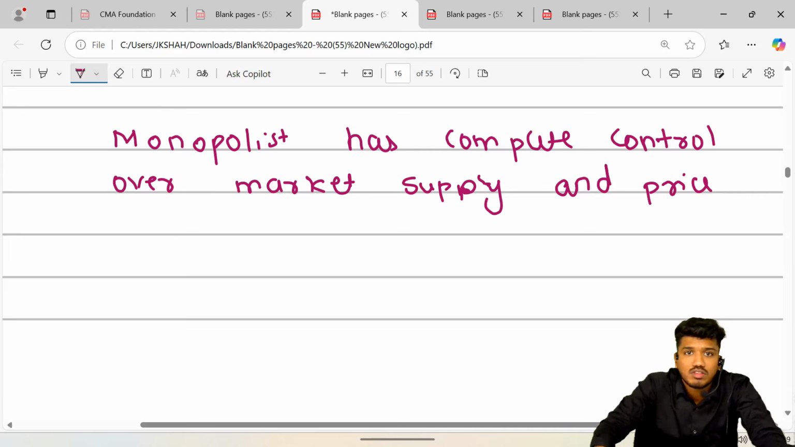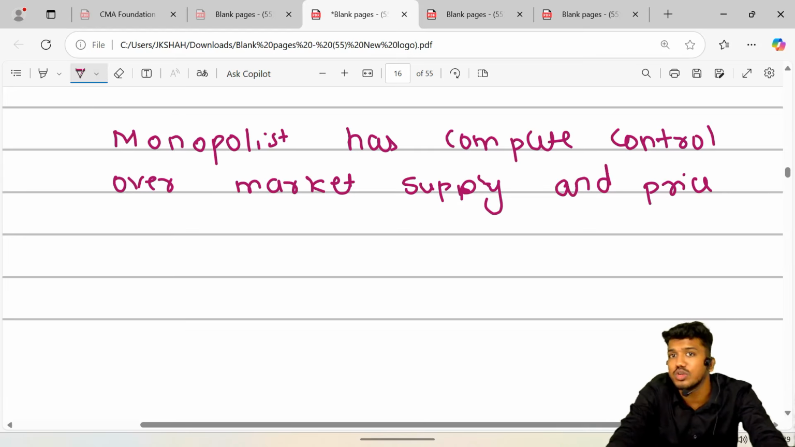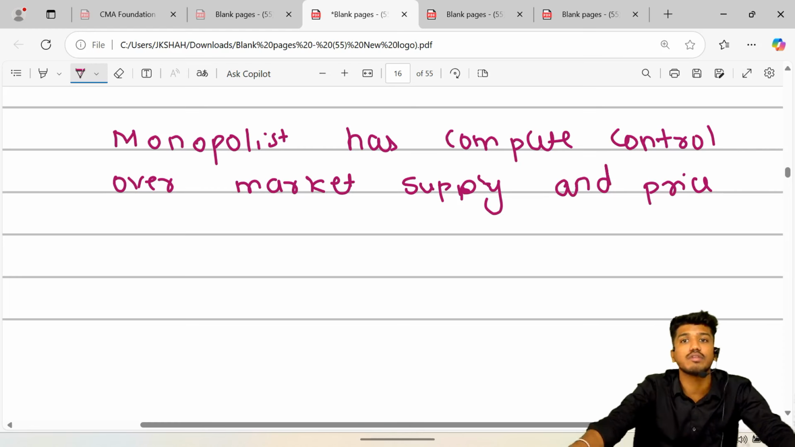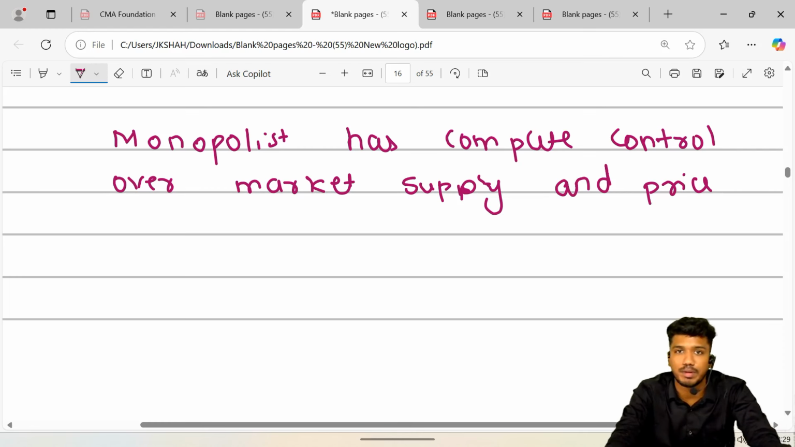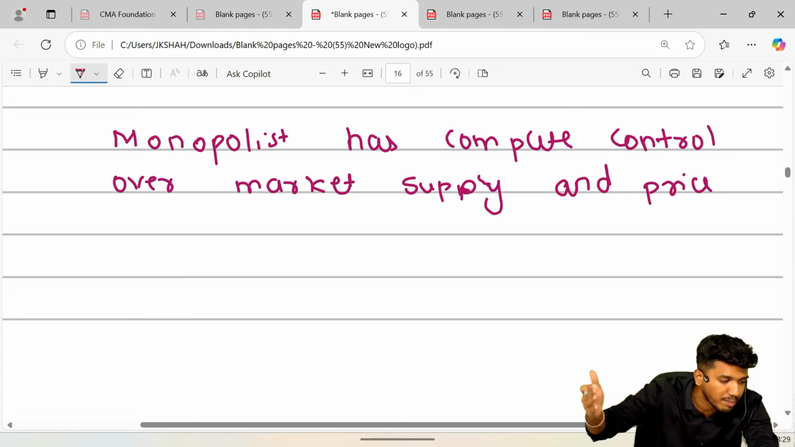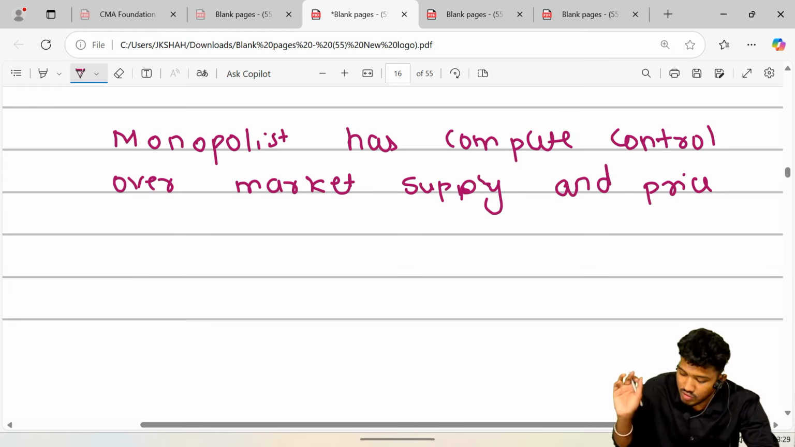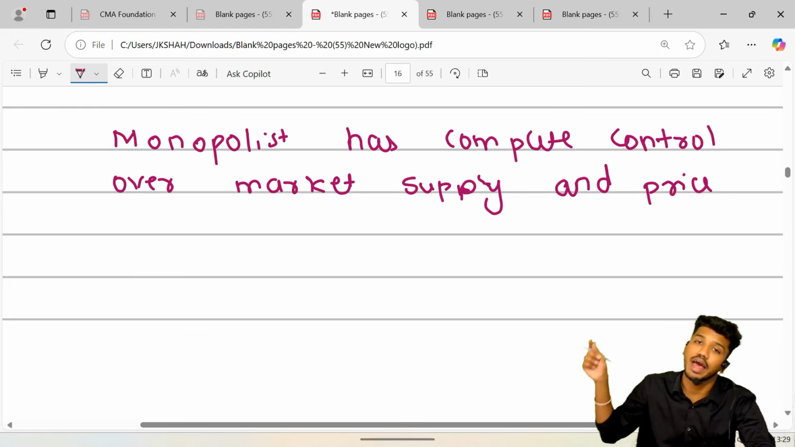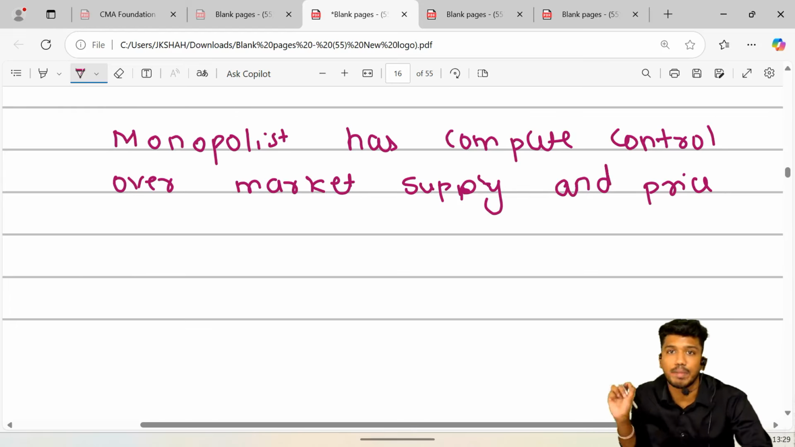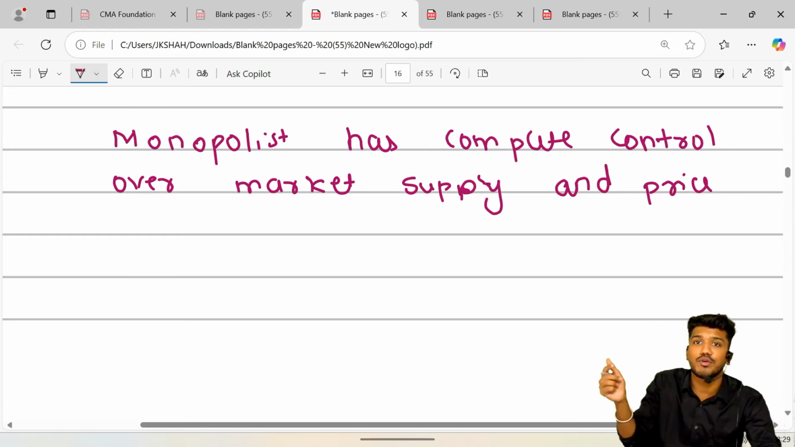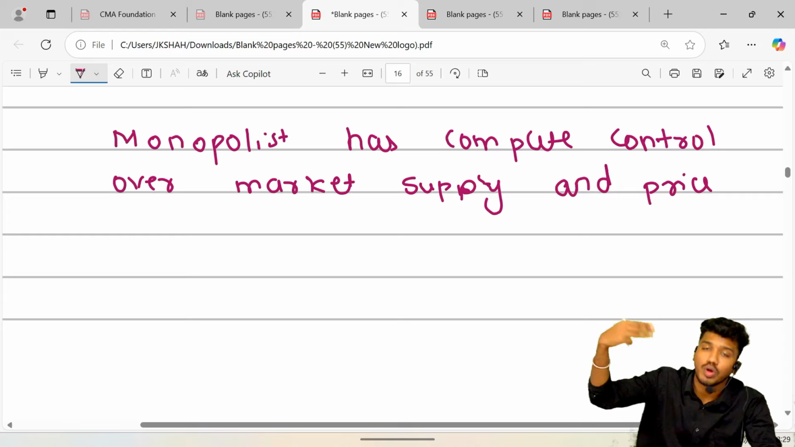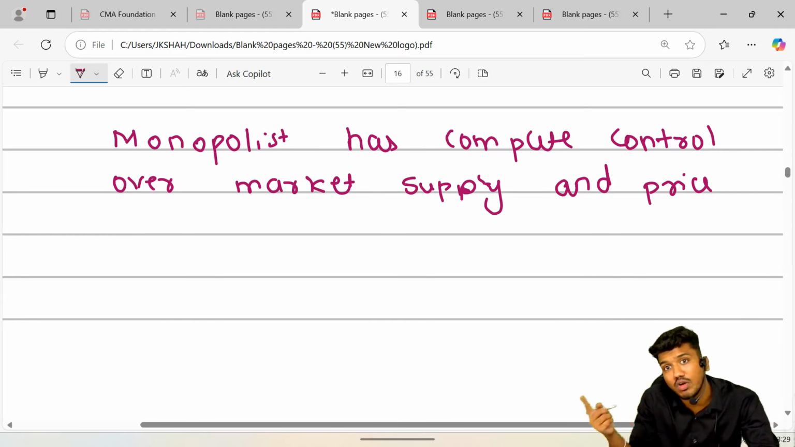At the same time, because he is the monopolist, there is no substitute for his product. Either you have to purchase at the price which he is asking from you, or you have to leave that product and stay without it. Because he has that monopoly power or supreme power, he can decide the price for his commodity by himself. So he has complete control over the price, and he can also control the supply. He can produce the quantity which he desires to bring into the market, but he cannot control both of them simultaneously. I'll tell you how.